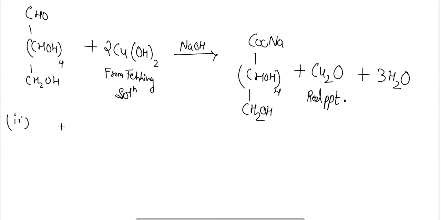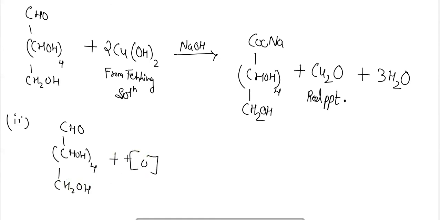Next is the strong oxidizing agents like nitric acid. It will oxidize both the terminal groups of the glucose to form glucaric acid. So both the terminals of the glucose will be oxidized if a strong oxidizing agent such as nitric acid is used here.